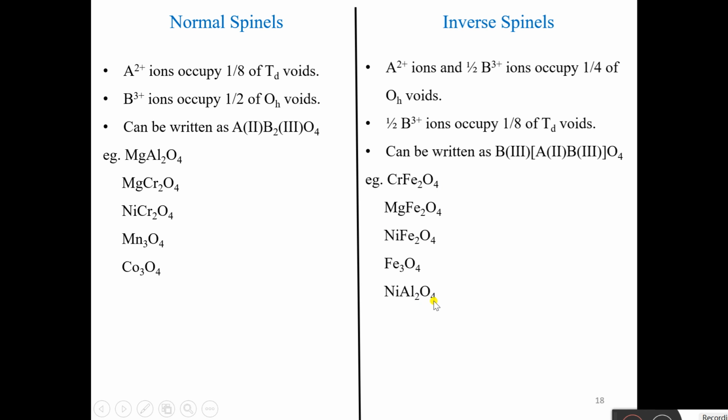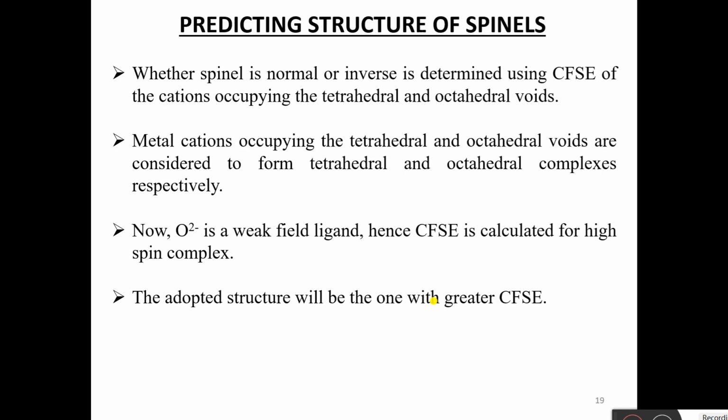Now you must be wondering how you can assign the structures as normal or inverse spinels. So let us see how to predict the structure of spinels. Whether the spinel is normal or inverse is determined by using the CFSE of the cations occupying the tetrahedral and octahedral voids. The metal cations occupying tetrahedral and octahedral voids are considered to form tetrahedral and octahedral complexes respectively. Now O2- is a weak field ligand, hence we calculate CFSE for high spin complexes, and the adopted structure will be the one with greater CFSE.